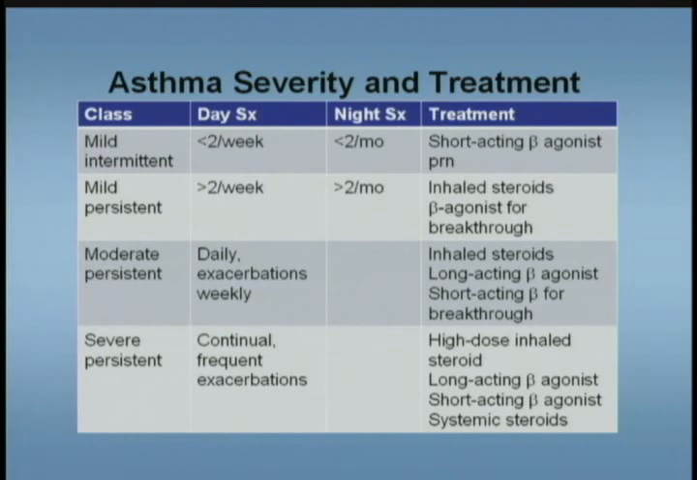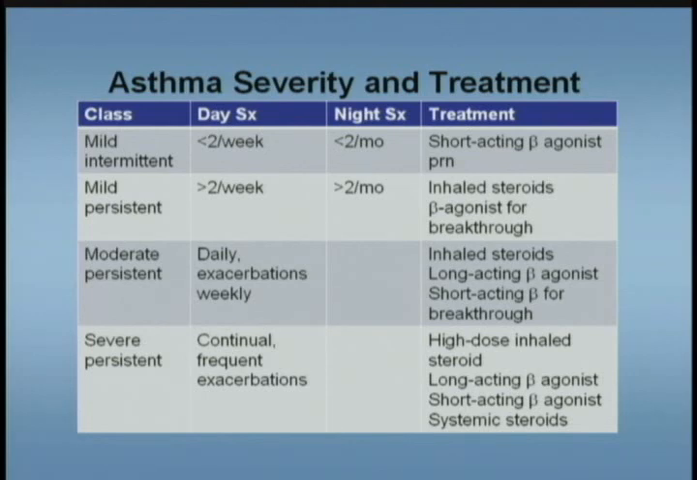This table is also very important, so I really recommend that you spend some time with it. This is the classification table for asthma, and the treatment is on this table as well. We define it into mild intermittent asthma. Everybody else is persistent. It can be mild, moderate, or severe. So it's all by the amount and frequency of symptoms.